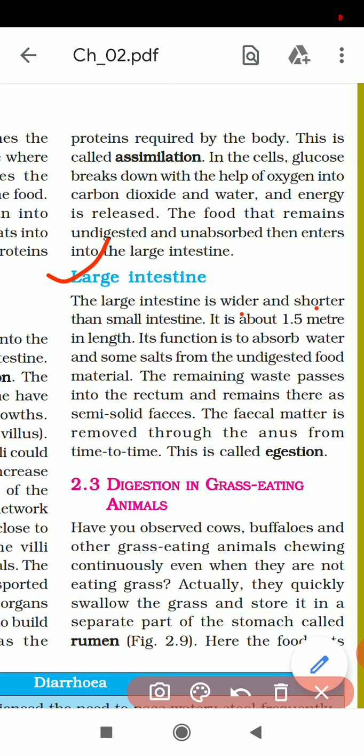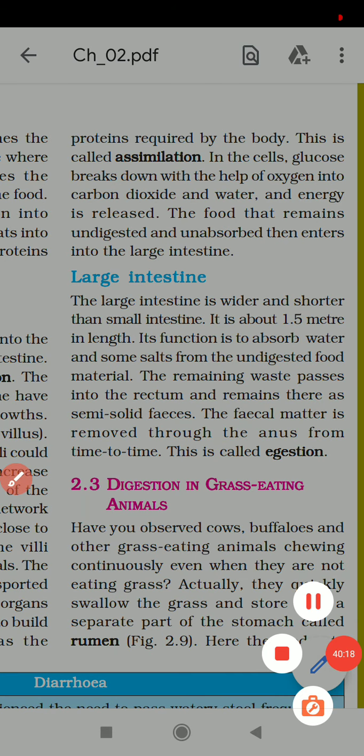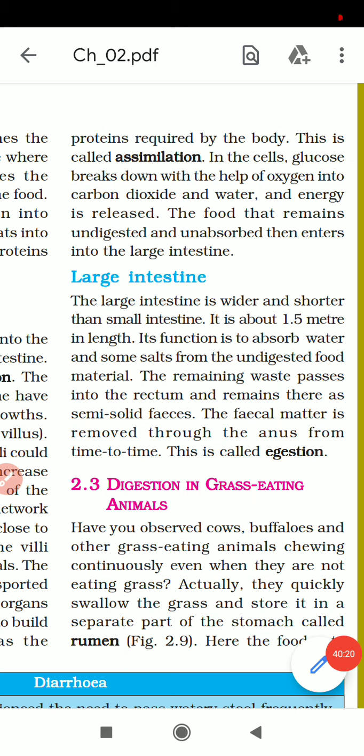Its length is how much? 1.5 meter. The remaining waste passes into the rectum and remains there as semi-solid feces. The fecal matter is removed through the anus from time to time.